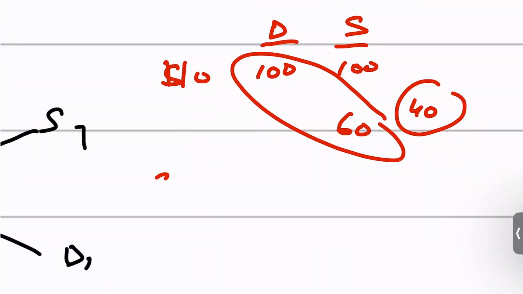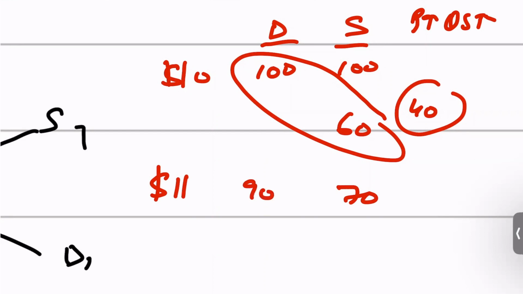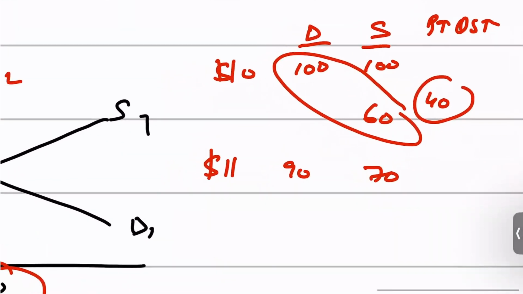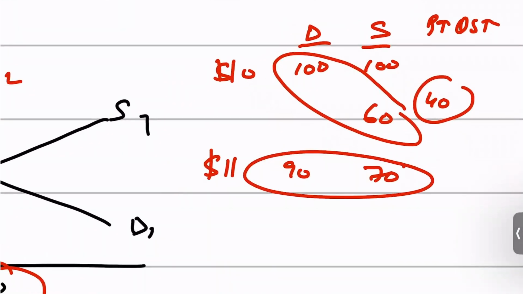The price rises from, let's say, $10 to $11. At $11, we know that the law of supply says that at a higher price, quantity supplied would rise, because when price goes up, quantity supplied goes up as well. So the quantity supplied goes up from 60 to, let's say, 70. While if the price goes up, the quantity demanded goes down from 100 to, let's say, 90, right? But still there is a shortage of 20.